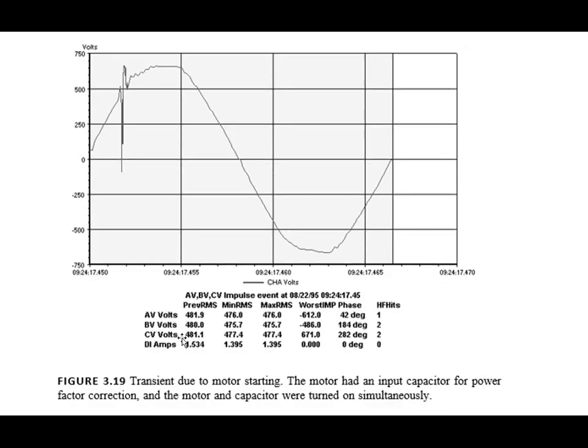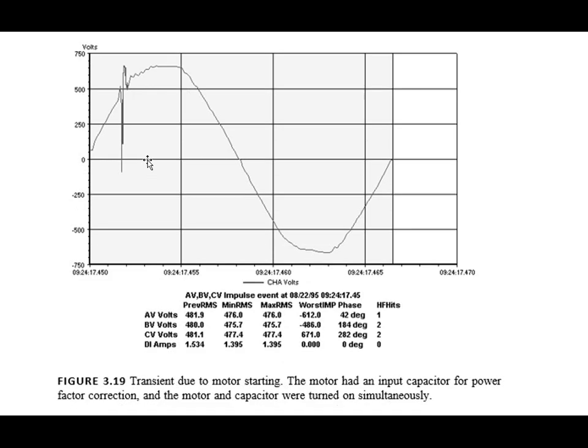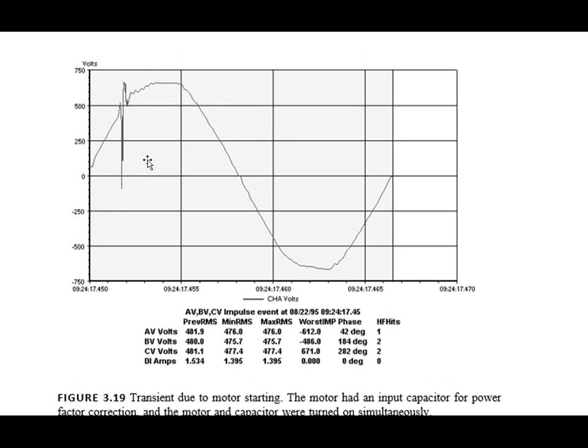This is the transient due to motor starting. The motor had an input capacitor for power factor correction, and the motor and the capacitor were tuned simultaneously. This is the waveform for the transient that occurs at motor starting.